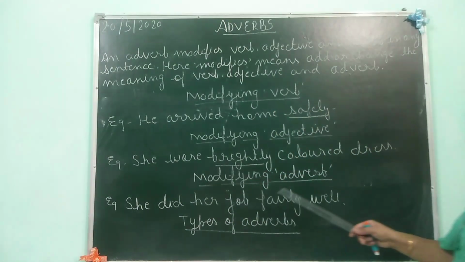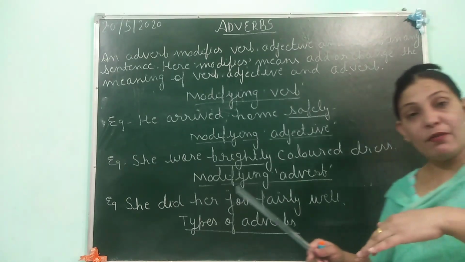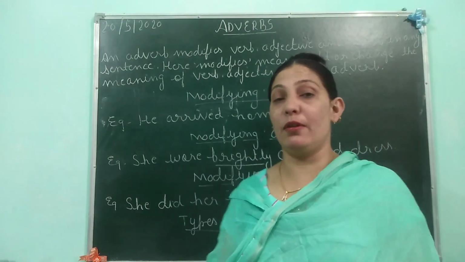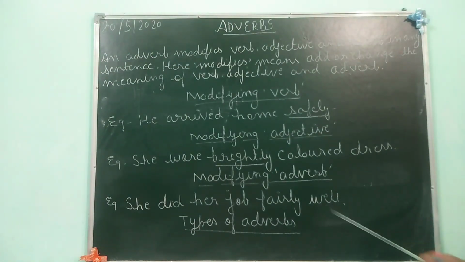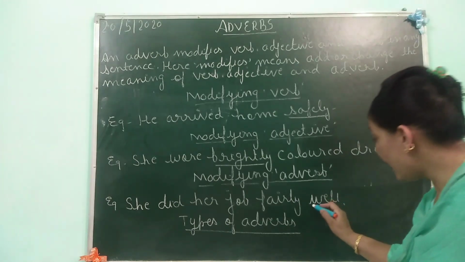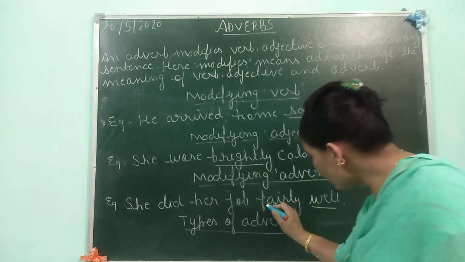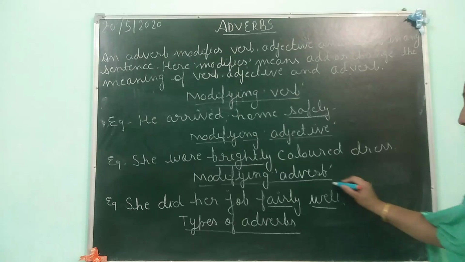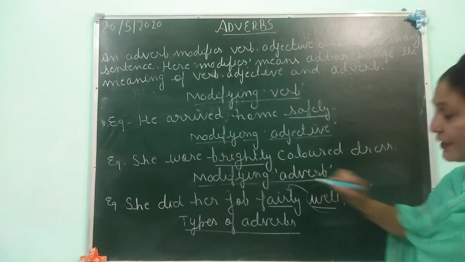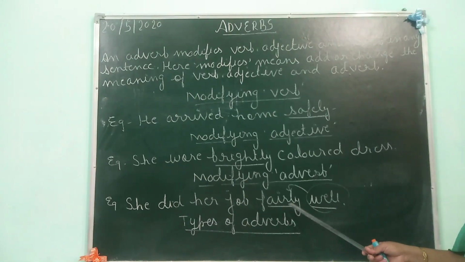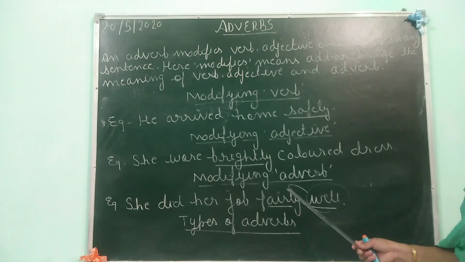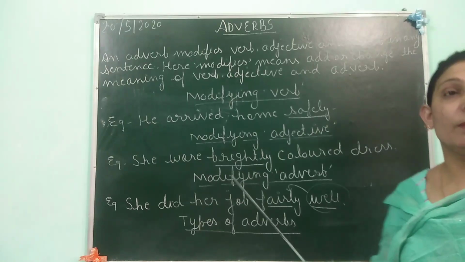Now next, modifying adverb. How does one adverb modify another adverb? Let us see the example. She did her job fairly well. Now students, over here, well is an adverb and fairly is also an adverb. This adverb is adding to the meaning of this adverb. Already there was an adverb in the sentence. She did her job fairly. How did she do the job? Well. So this word well is one more adverb that is describing the previously mentioned adverb.